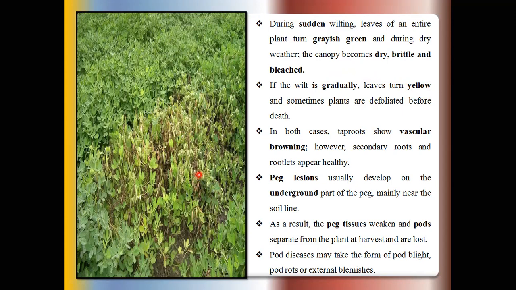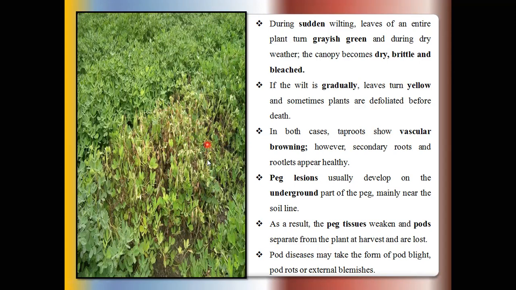The affected plant dries suddenly, or sometimes the fungus moves gradually and develops symptoms on the leaf, where the leaf turns yellow, or the infected leaf is defoliated.